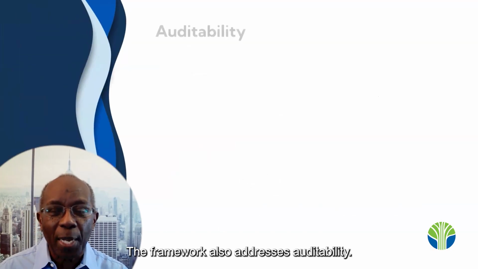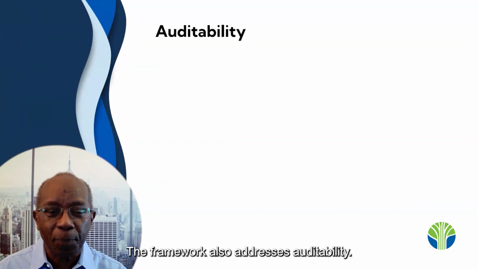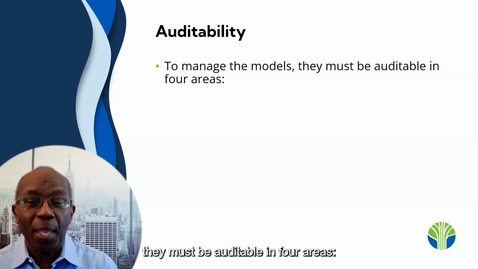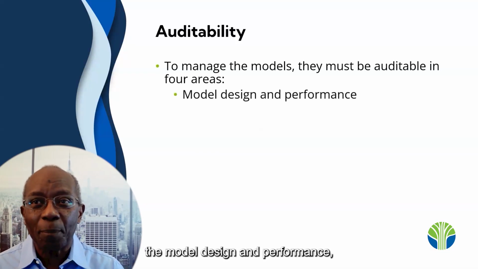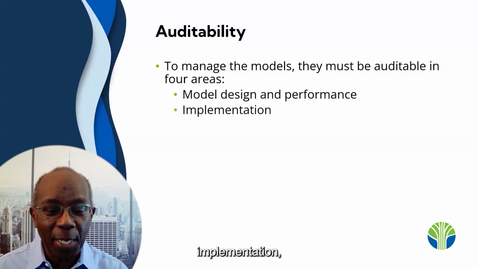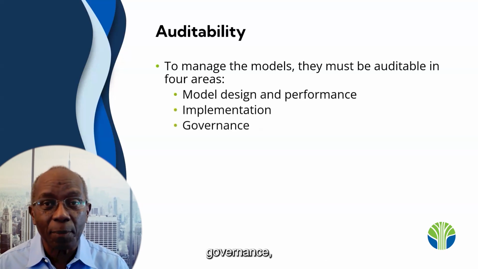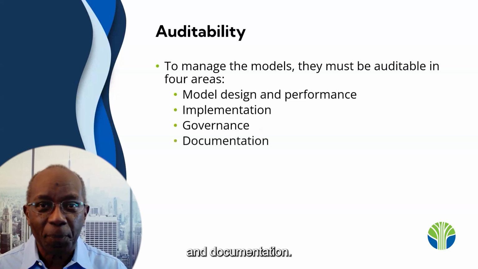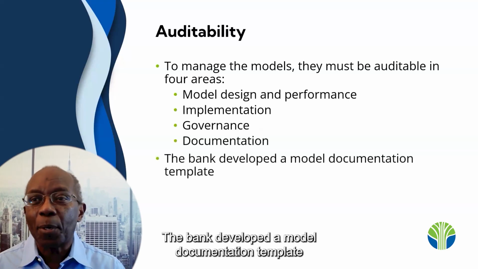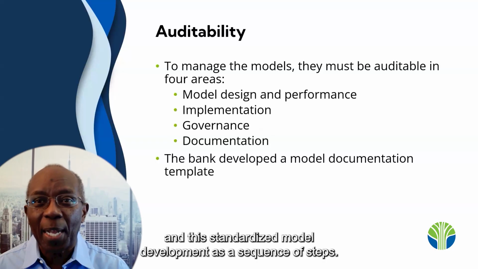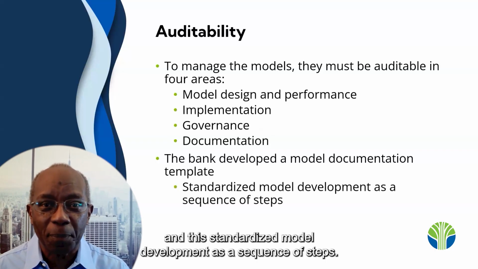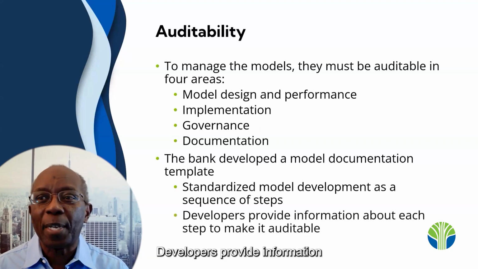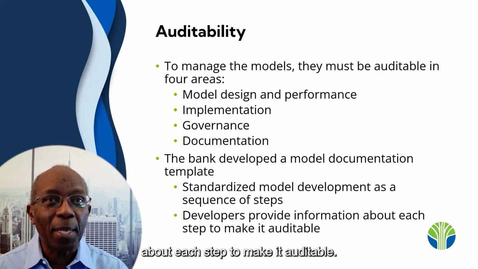The framework also addresses auditability. To manage the models, they must be auditable in 4 areas: the model design and performance, implementation, governance, and documentation. The bank developed a model documentation template, and this standardized model development as a sequence of steps. Developers provide information about each step to make it auditable.